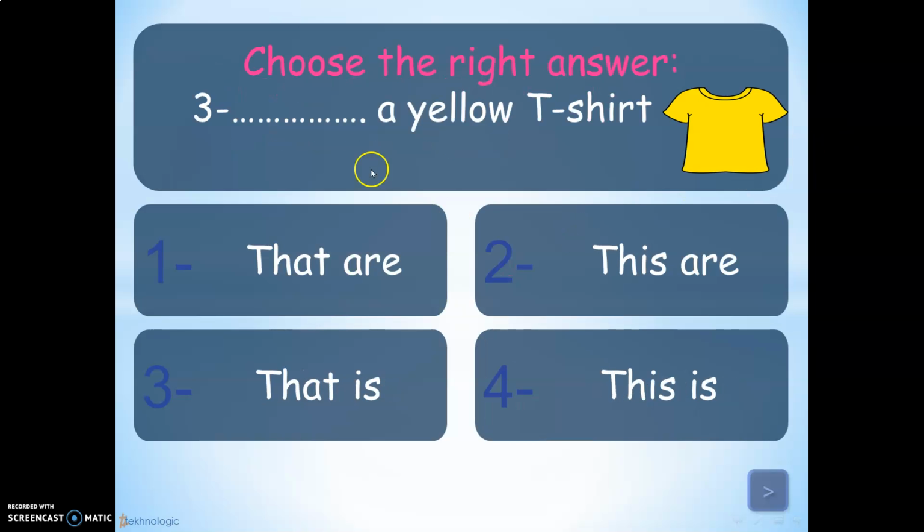Okay, girls? Now, number 3, a yellow t-shirt. Number 1, that are, that is, and this is. Now, girls, how many t-shirts can you see? I can see one t-shirt, right? So one t-shirt, and this t-shirt is near to me, so I should use this is. This is a yellow t-shirt, okay, girls?